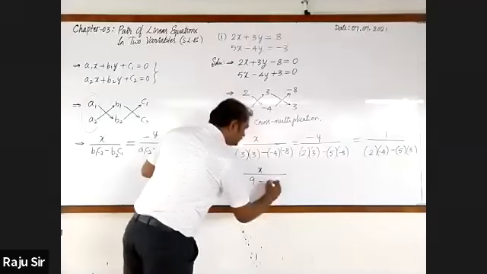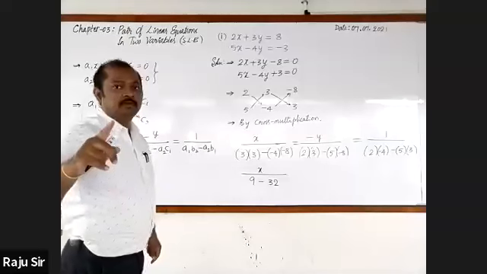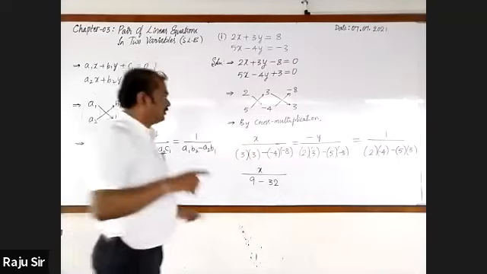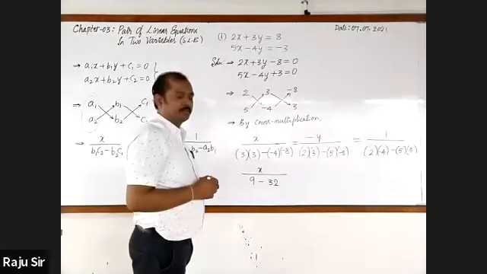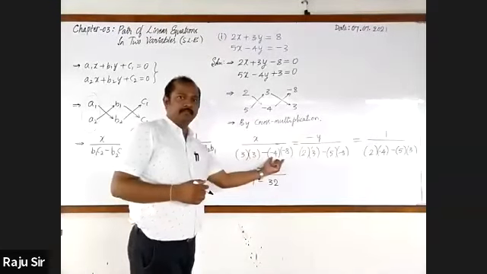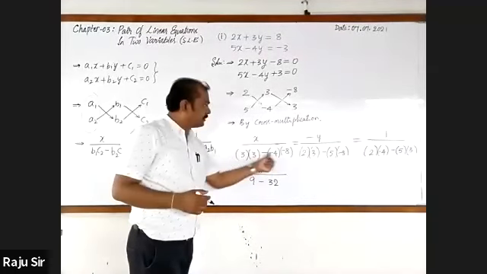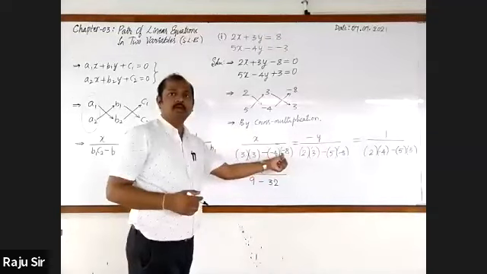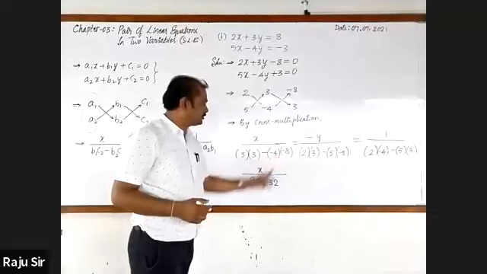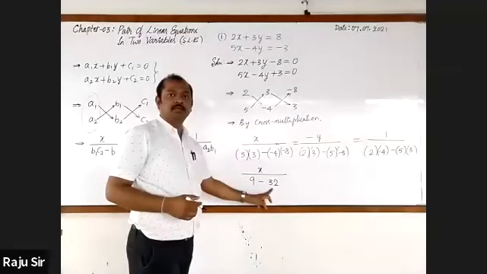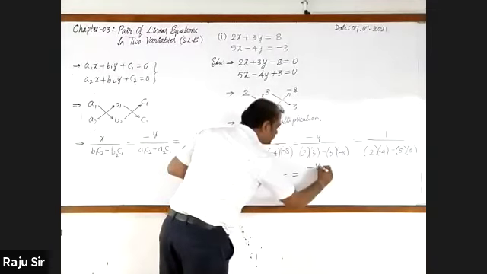Sir, repeat, sir. Just we are multiplying only. 3 3s are 9. Here minus sign is there, so therefore it is minus, since minus into minus is plus, plus into minus is minus. 4 8s are 32.